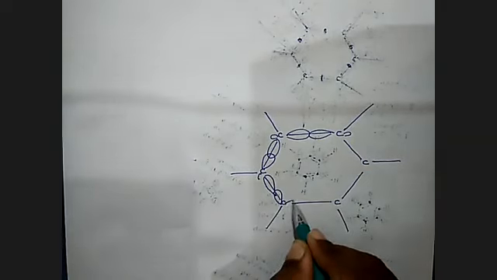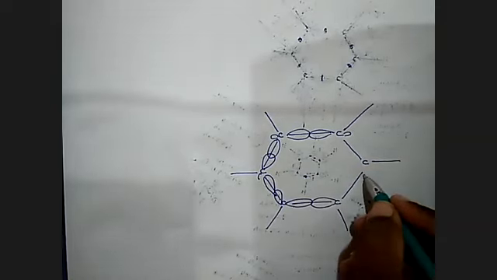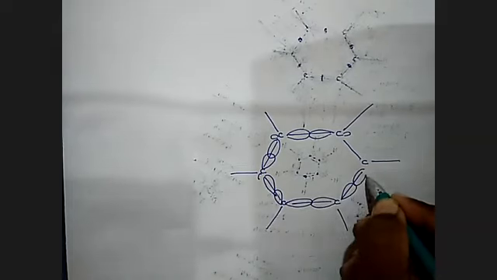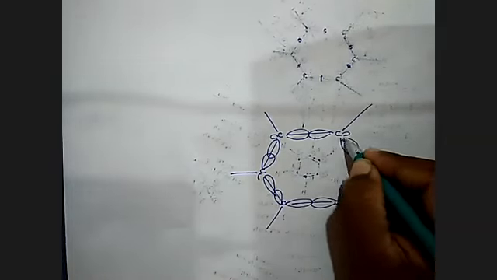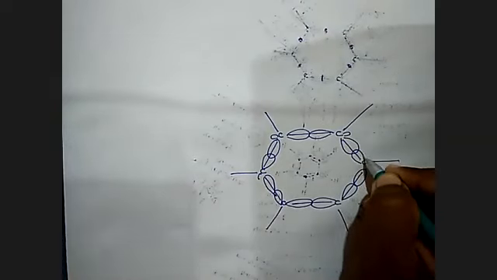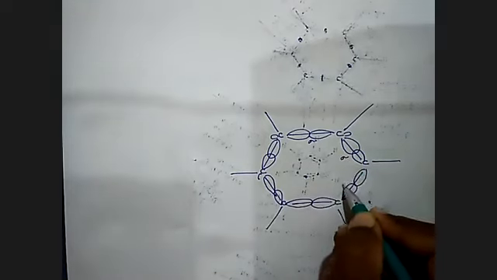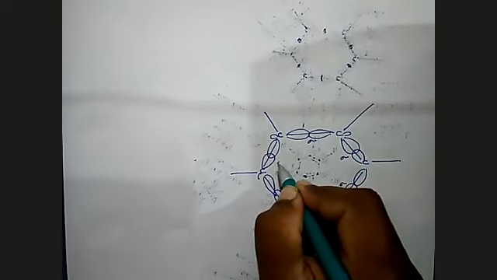And here, carbon to carbon, sigma. And here, carbon to carbon, sigma. And here I'm taking carbon to carbon, sigma, right? 1, 2, 3, 4, 5, 6.